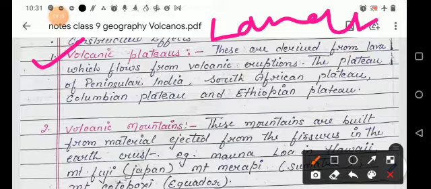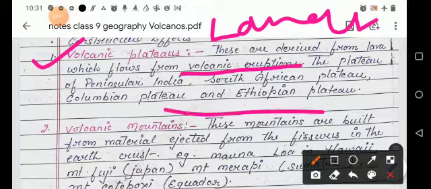The first one is the volcanic plateau. Volcanic plateaus are derived from lava which flows from volcanic eruption. The plateaus of Peninsular India, the South African plateau, the Colombian plateau and the Ethiopian plateau are examples of volcanic plateaus formed by volcano. The next one is volcanic mountains.